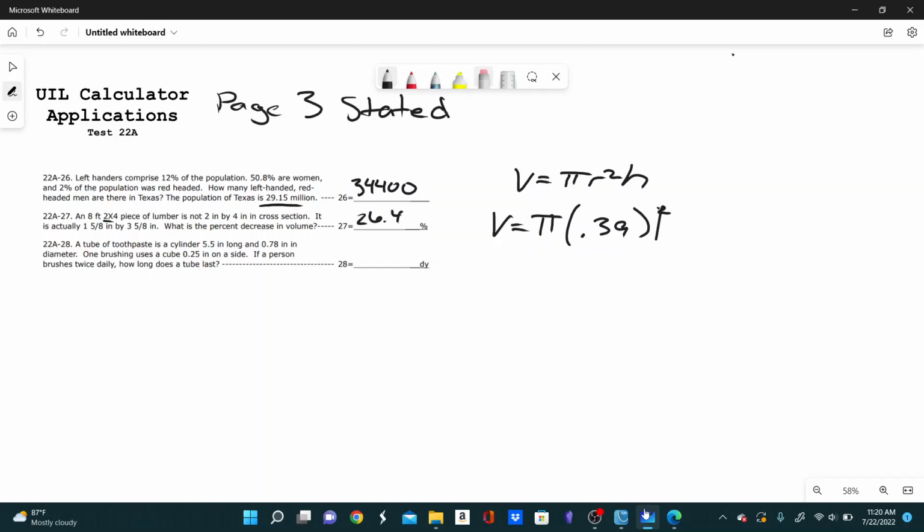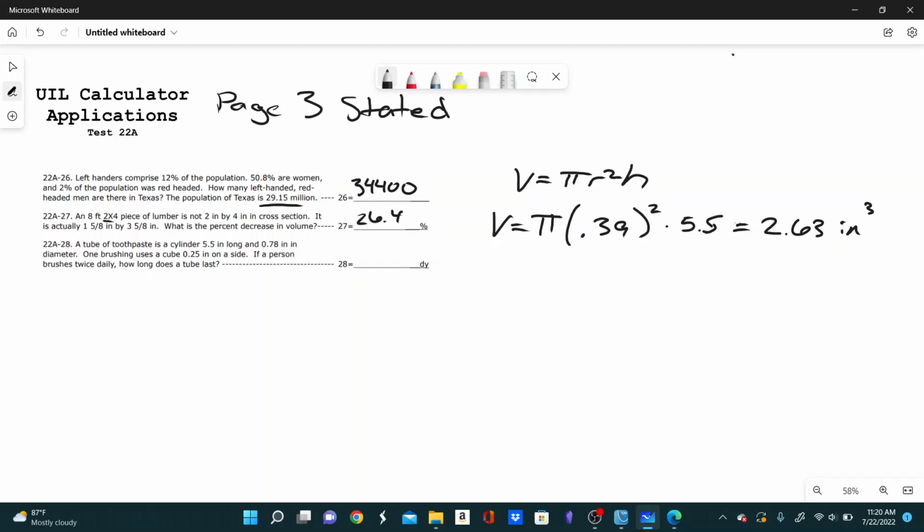So pi times 0.39 squared times the height. Does it tell us the height? Yes, it says it's 5.5 inches long. So I'll multiply this by 5.5, and we get 2.63 cubic inches of toothpaste. I'm rounding here, but we're not going to round in the final calculation.